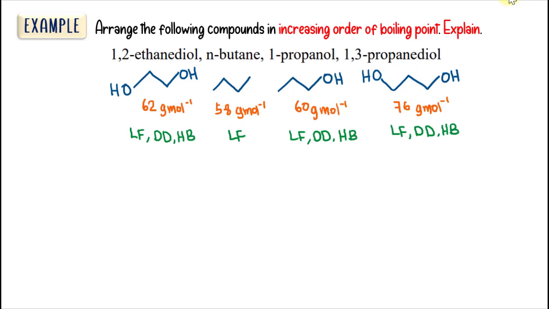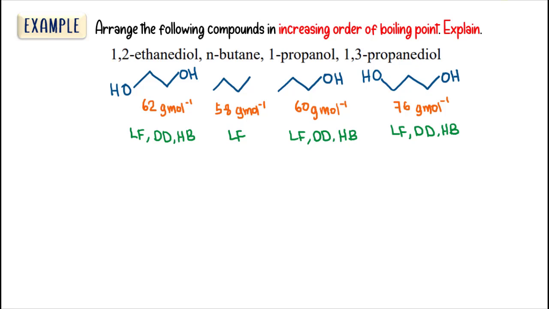Since these three are comparable in size, the effect here is the type of intermolecular force. We know n-butane has the lowest boiling point because it only has London force between its molecules. London force is weaker than hydrogen bond, so hydrogen bond is stronger than London force.